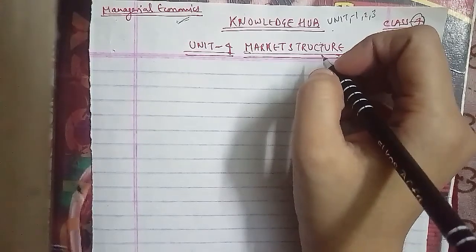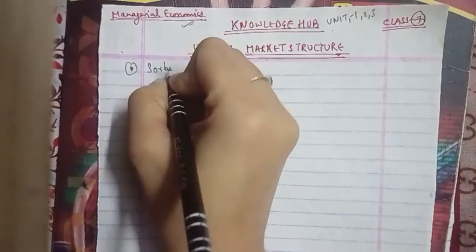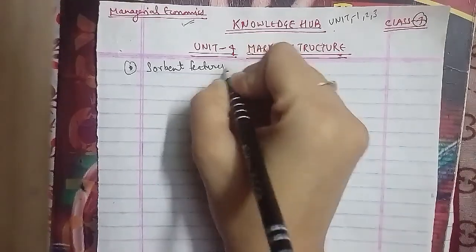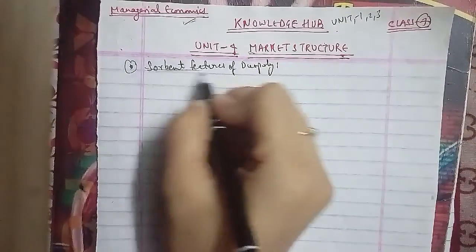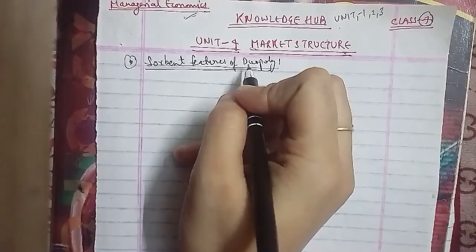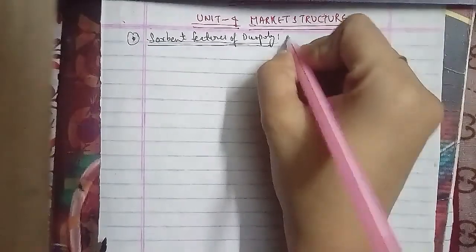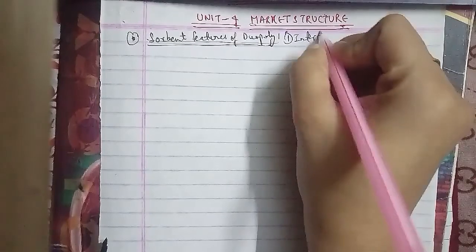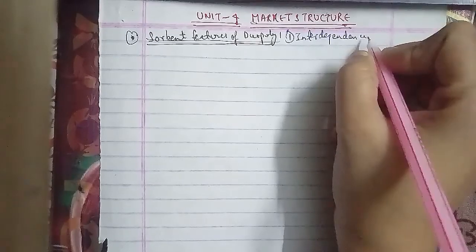So the question that we'll talk about is the salient features of oligopoly. The first feature is interdependence.